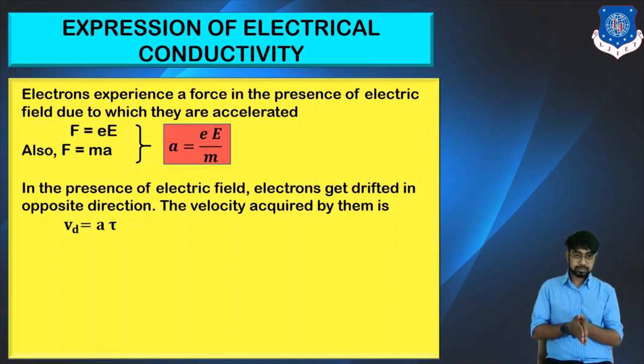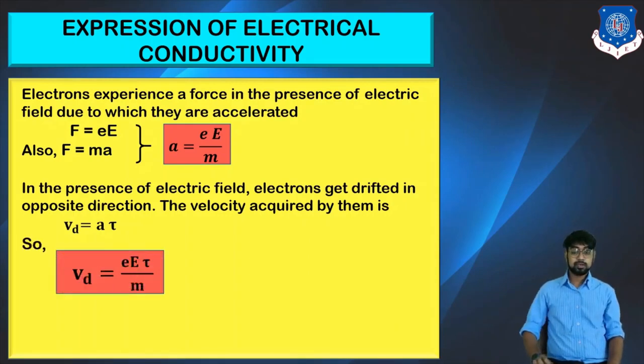Now why does it happen? We know that the field is applied in just the opposite direction, so your electron will be accelerated. Why? Again, because of positive and negative: current flows from negative to positive. So this is why the electrons get drifted in the opposite direction to the electric field. That is the reason the drift velocity Vd is equal to acceleration into tau.